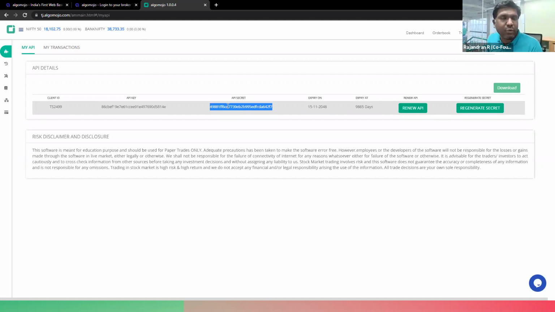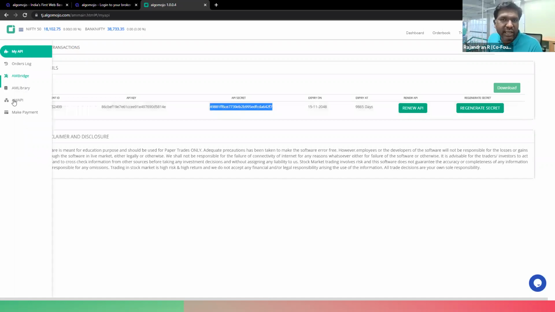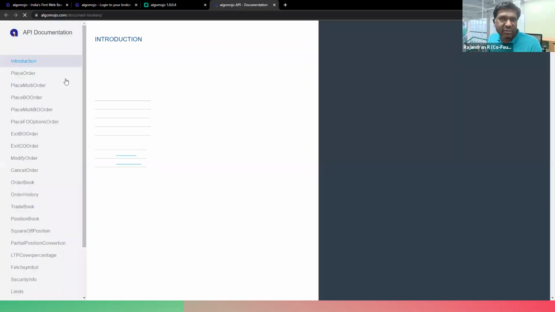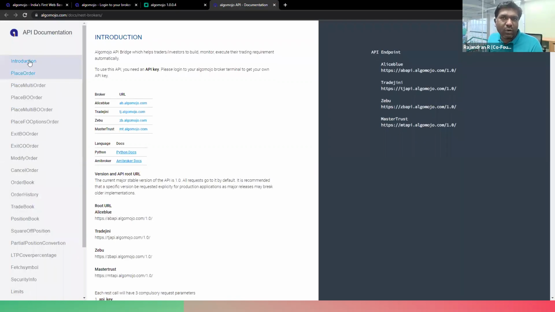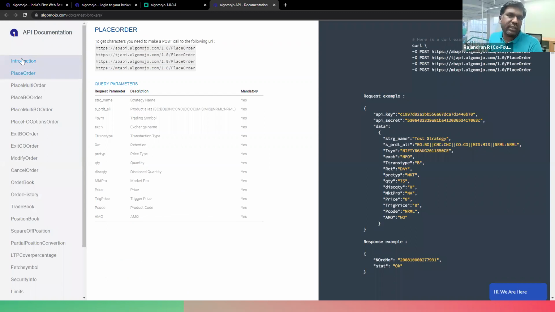So if you want to know what are the things that I can do with this API key and API secret key, you can straight away go to the AlgoMojo API section. From the AlgoMojo API section, you'll be able to understand what you can do with the API key and API secret key.